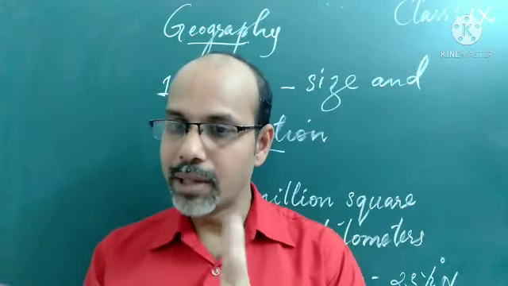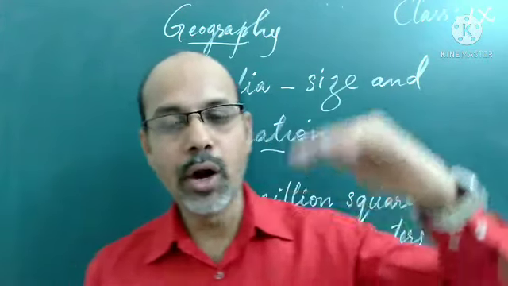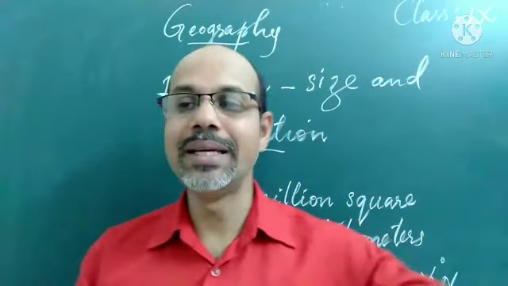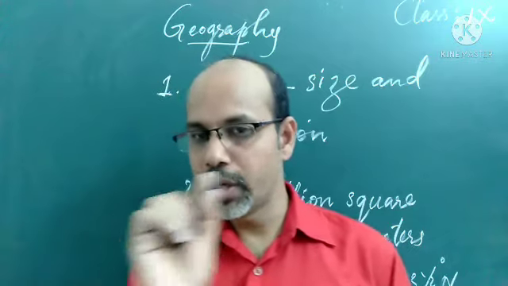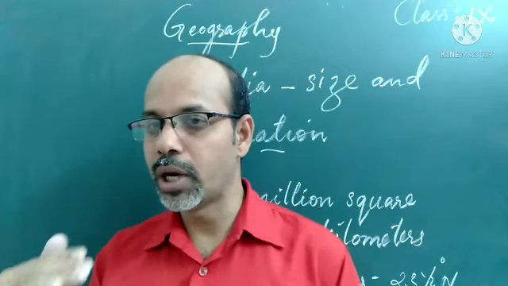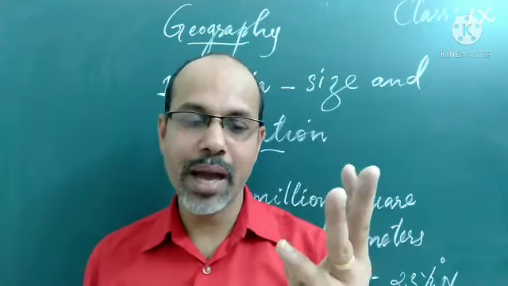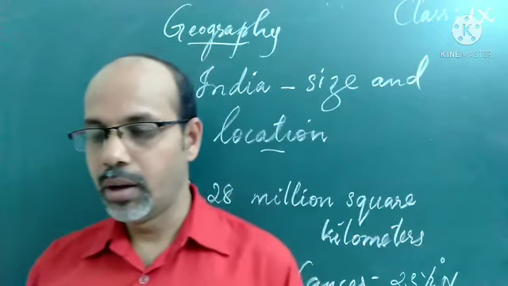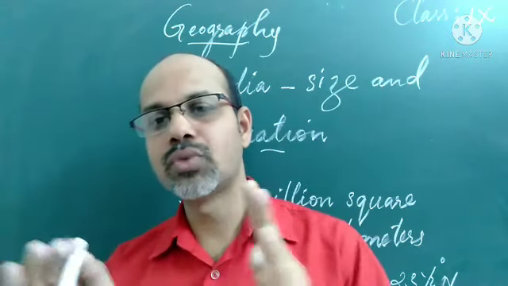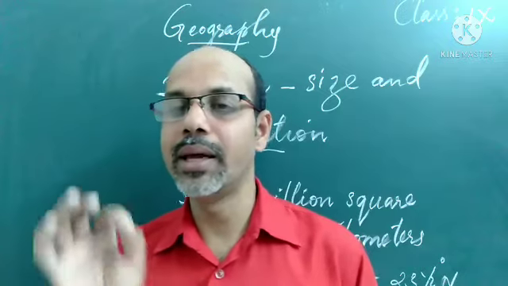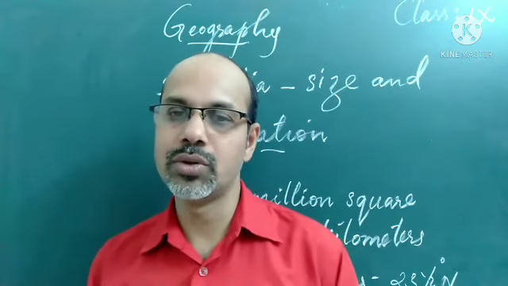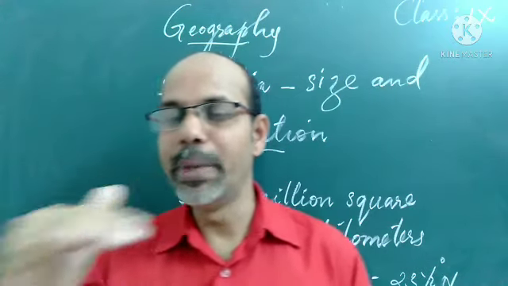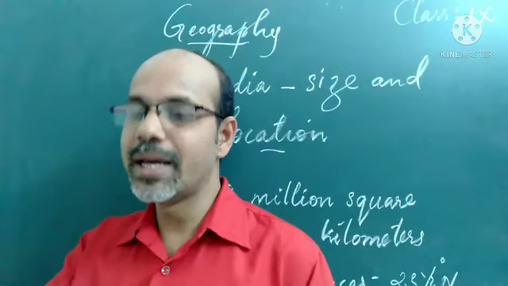We also know some important latitudes we studied: the Tropic of Cancer, Tropic of Capricorn, Arctic Circle, Antarctic Circle, and equator. The Tropic of Cancer is one of the important latitudes, the 23.5 degree north latitude, which is passing almost exactly through the middle of our country, through the center of India.